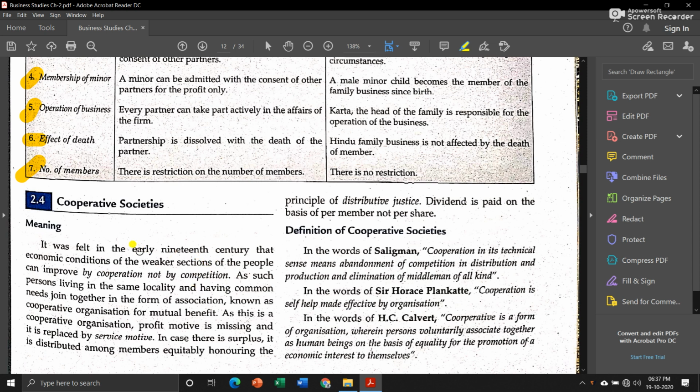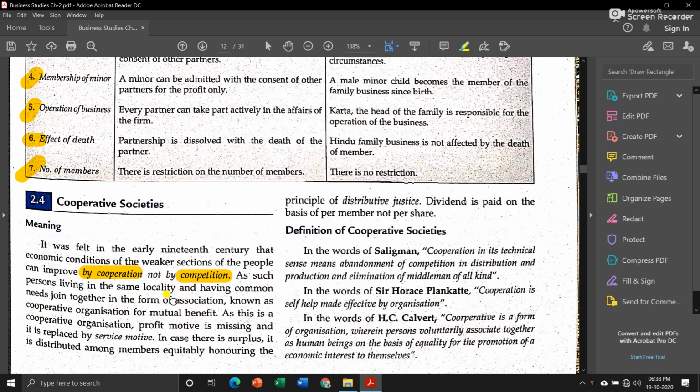Now in the early 19th century, regarding the economic conditions of the weaker sections, some of the economists realized that weaker sections people need more attention. Their economic conditions can be improved by cooperation. Means they can come together, work together, and improve their economic condition, and not by competition. Means if there is competition, then their economic condition will get worse. But if they cooperate with each other, then they can overcome their financial condition.